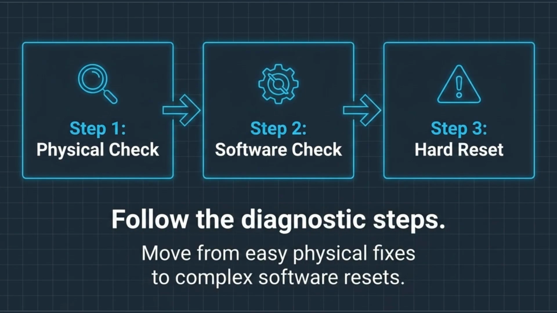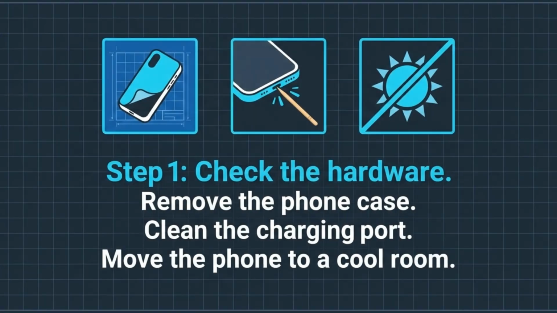Now that you know the causes, let's look at the diagnostic steps. We recommend starting with simple physical checks, then moving into software optimization, and finally using advanced modes or resets if the problem persists. For step 1, check your hardware. Remove your phone case to see if the restarts stop. Use a small tool to gently clean any debris out of your charging port, and ensure your phone is kept in a temperature-controlled environment, away from direct sunlight.